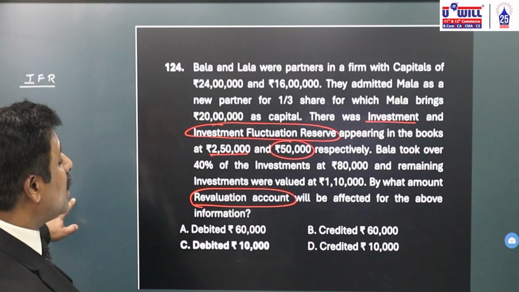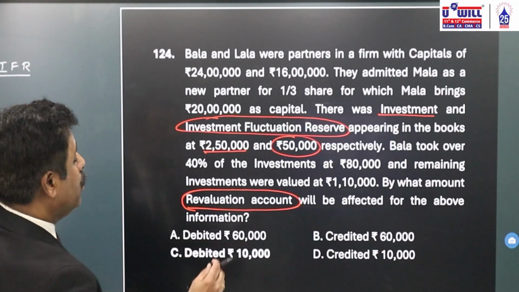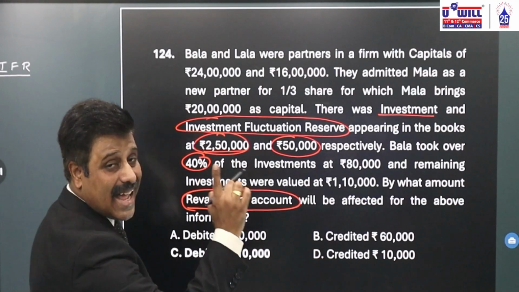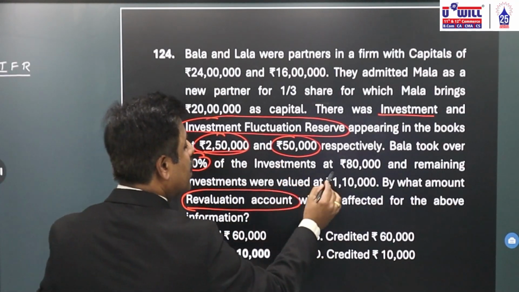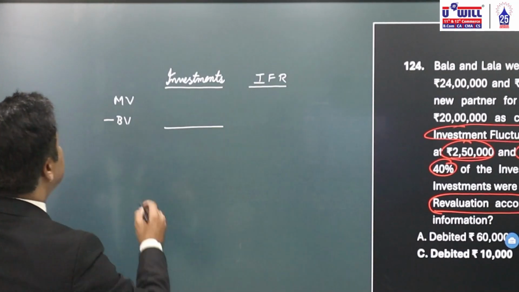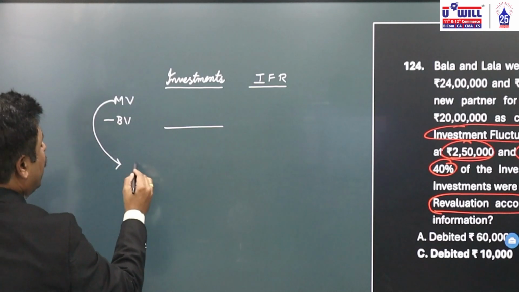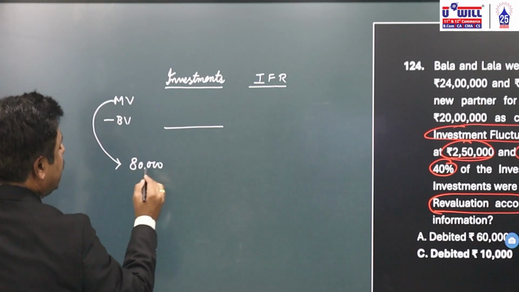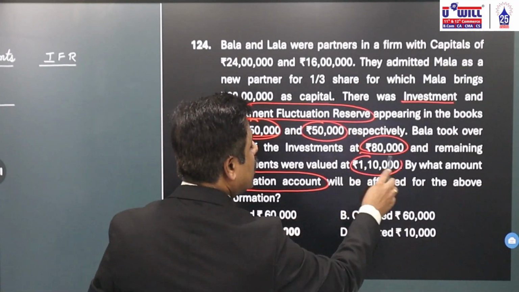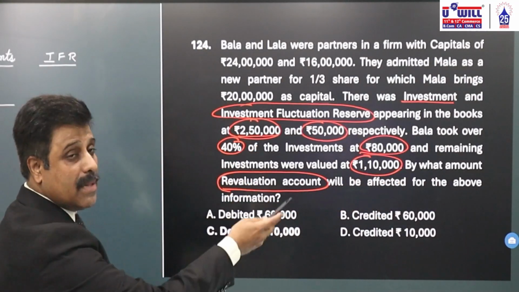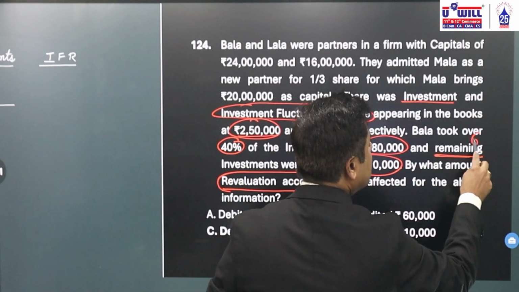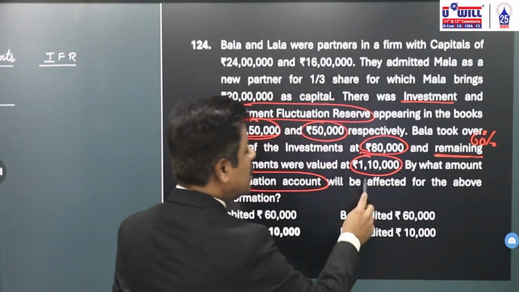Let's understand first the market value. Now Bala took over 40% of investments. Investments are 2,50,000. 40% will be 1 lakh. At 80,000. So market value is 80. He is taking at 80,000 means market value is 80. 40% of investments market value is 80,000 and remaining investments were valued at 1,10,000. 40% are taken by Bala. So remaining 60% investments, this remaining 60% investments value is 1,10,000.